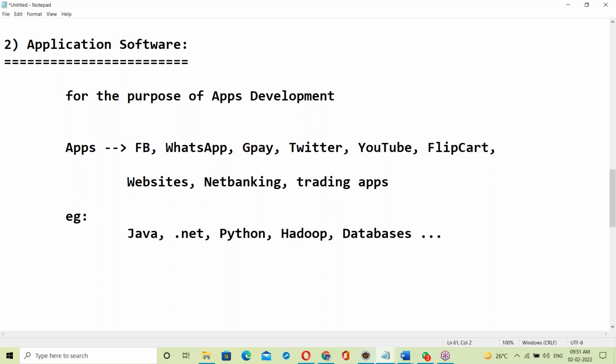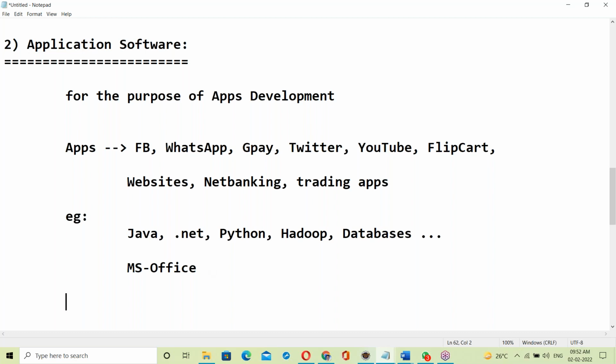In software, many technologies are there. Microsoft Office is also software, used for preparing documents. Microsoft Office also comes under this category. MS Office is also application software.